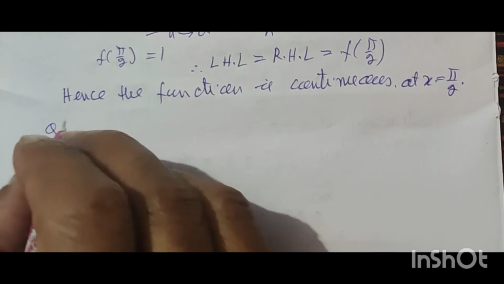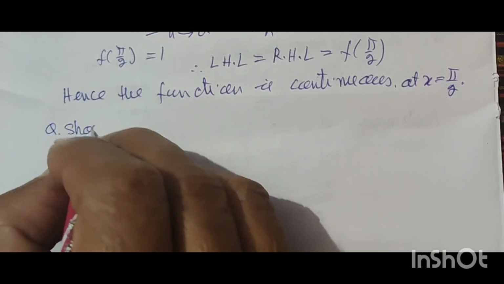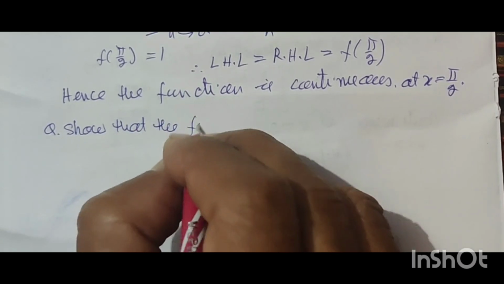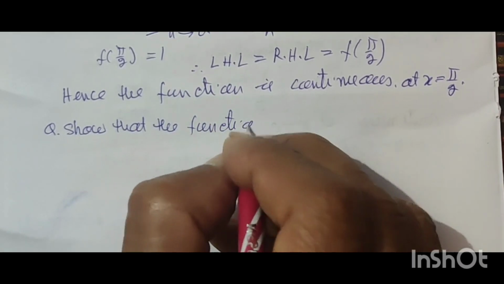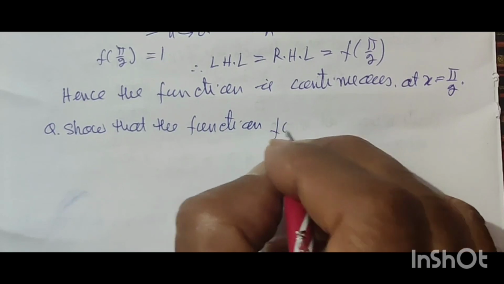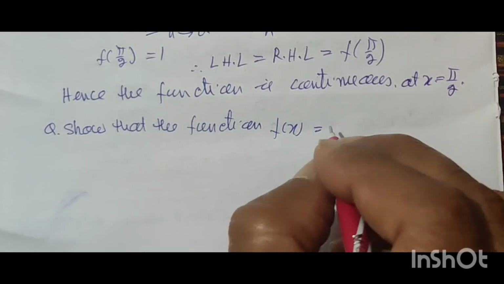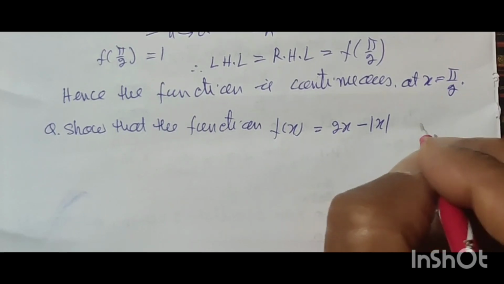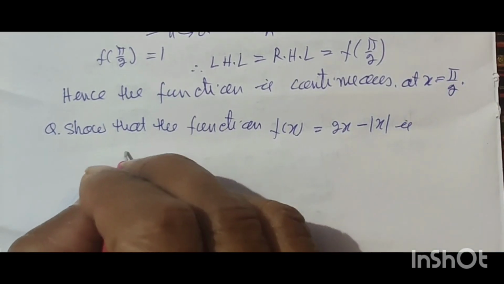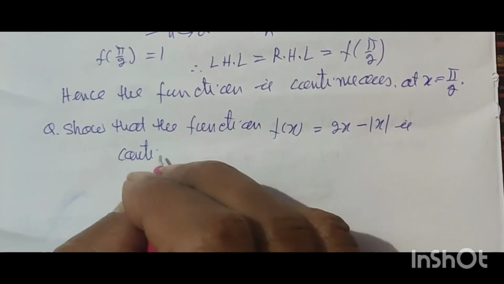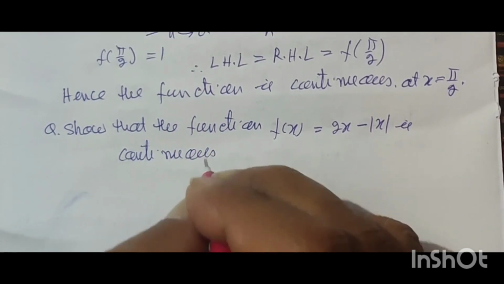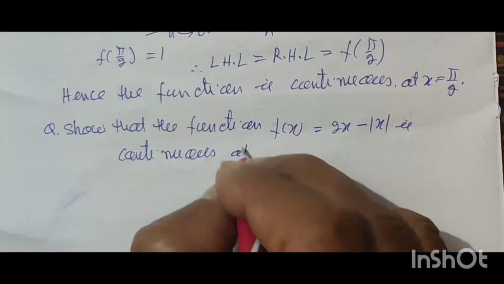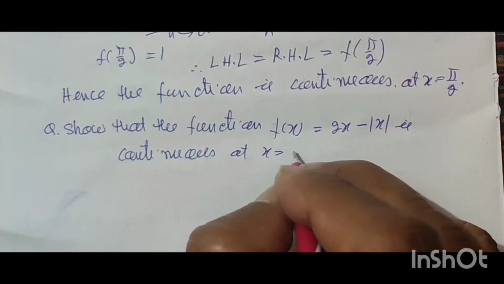Question. So that the function f(x) is equal to 2x minus mod x is continuous at x is equal to 0.